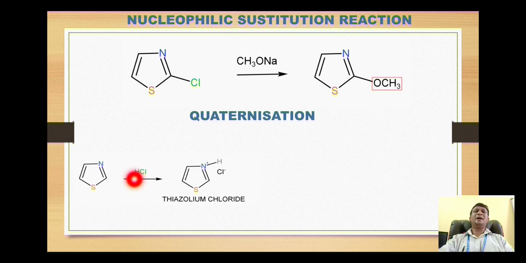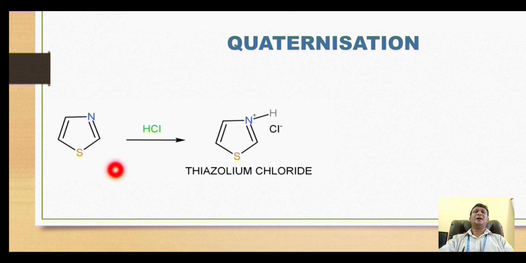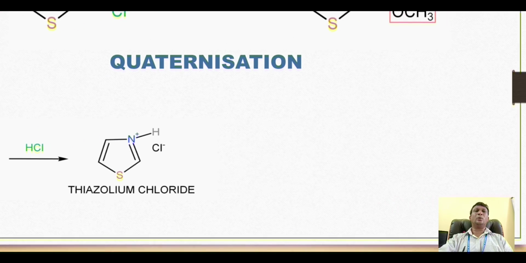For example, the thiazole on reaction with hydrochloric acid gives formation of thiazolium chloride. Here this proton, the H+, goes onto the nitrogen, and thus nitrogen becomes positively charged and undergoes the quaternization, and this gives the formation of thiazolium chloride because the positively charged nitrogen is in combination with the negatively charged chloride ion over here.